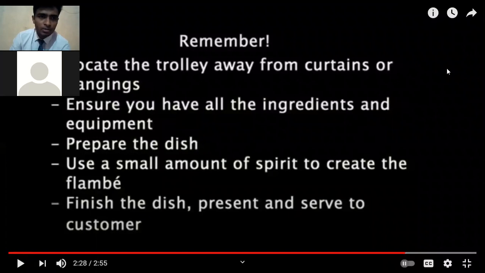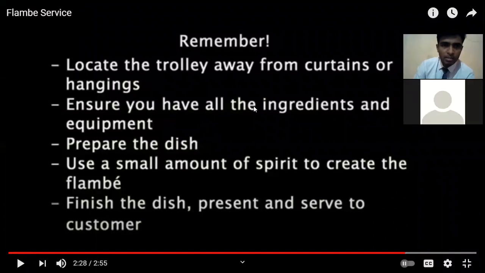These are some points we have to remember while making it. The first point is to locate the trolley away from curtains or hangings. So we have to keep the trolley away from the curtains and hangings. Ensure you have all the ingredients and equipment, otherwise you have to run back to the kitchen and bring them, and that will be chaos. Next, prepare the dish. The second last one is to use a small amount of spirit to create the flambe. We have to use a small amount, otherwise it will catch fire, and that will be a fire accident. Then finish the dish, present and serve to customers.